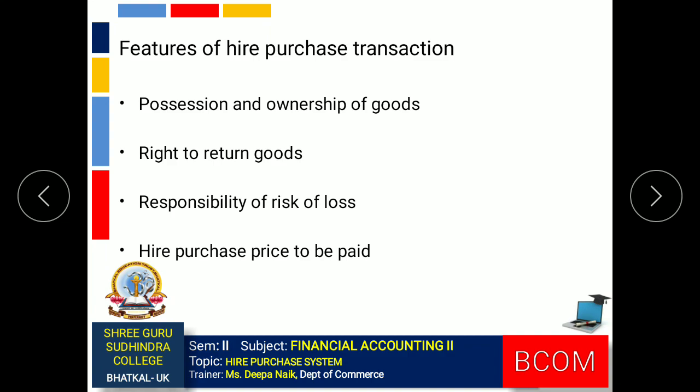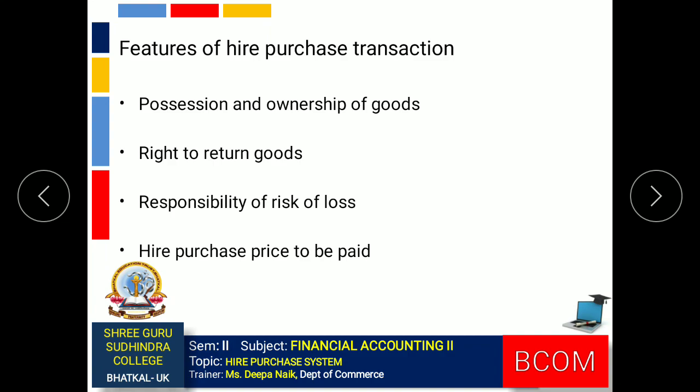Next one is responsibility of risk of loss. Here, since the ownership of the asset remains with the hire vendor, the risk of loss associated with the asset remains with the hire vendor. So he is responsible for any risk associated with the asset.